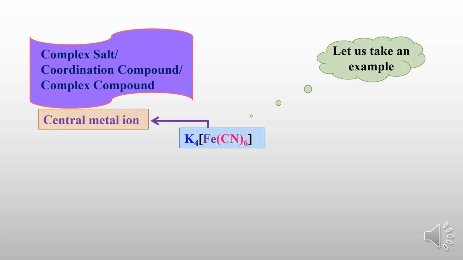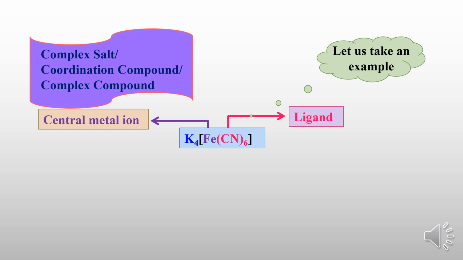In this example, in the square bracket we have mentioned a d block element, so there will be the presence of a d block element. That d block element we call the central metal ion. Other than that metal, whichever ions or molecules are present are called ligands.